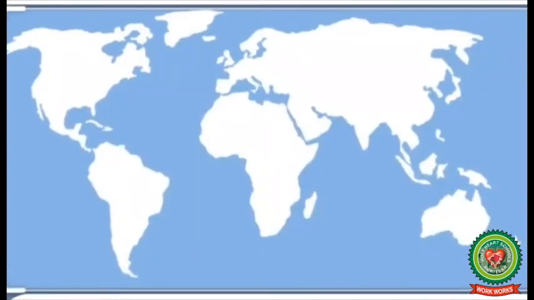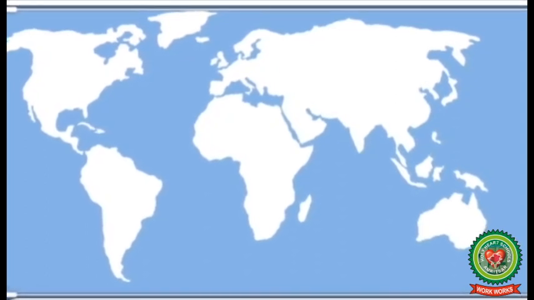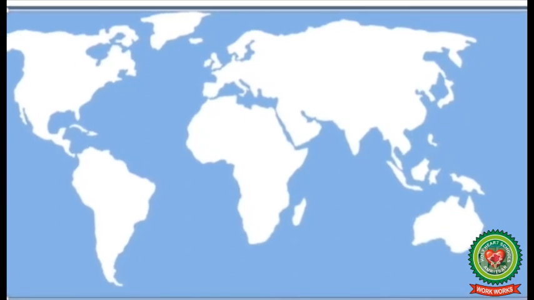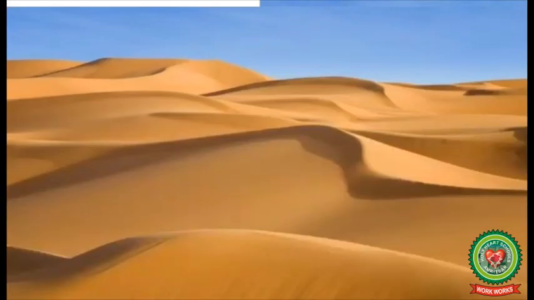On an outline map of the world, show Sahara Desert, Atacama Desert, Thar Desert, Kalahari Desert, Loess deposits in China. You must see the school YouTube videos which are given in the homework.